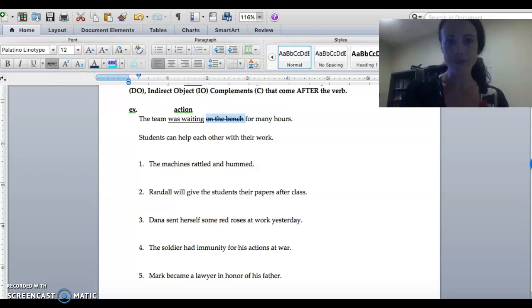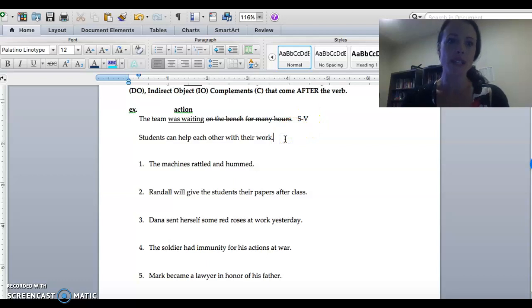Get the light back on. Okay, how about for many hours? Uh-oh, we have another prepositional phrase. Since that can't be an object, then we just have a subject and verb here. We don't have objects. So what kind of sentence is this? It's an SV sentence, we call it. Subject, verb. There's no object and there's no complement because it's an action verb.